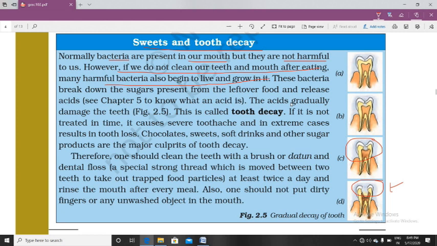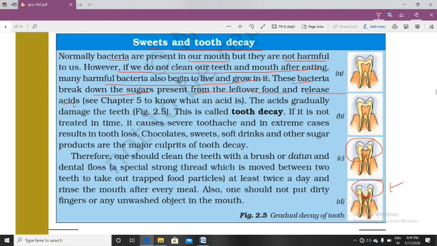Normally the bacteria present in our mouth do not harm us, but if we do not wash our mouth after eating, some harmful bacteria will also grow and that will harm us. How will they harm us? These bacteria break down the sugar from the leftover food and release acid. The main reason behind the decaying of the tooth is acid.